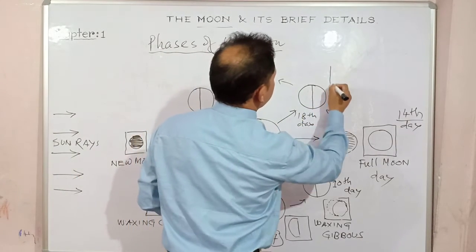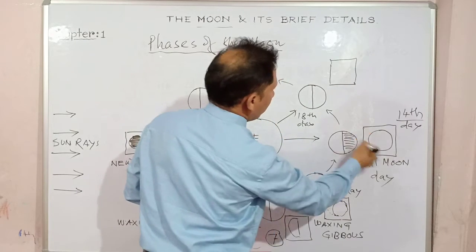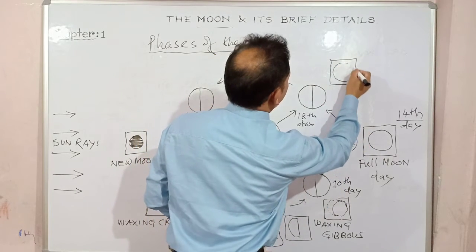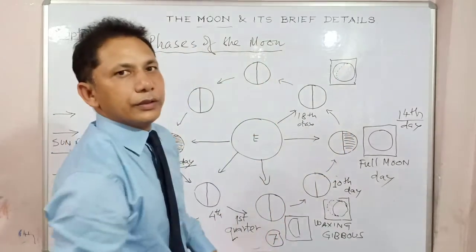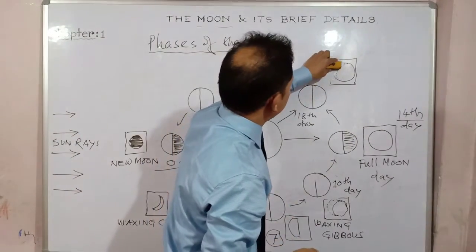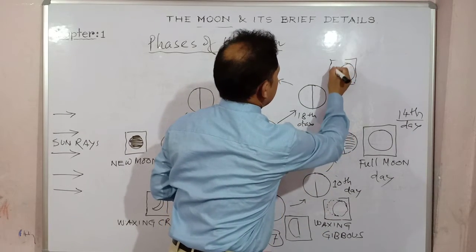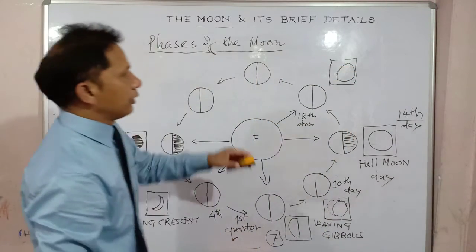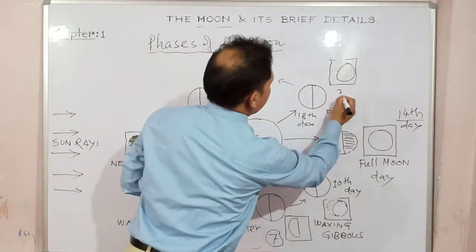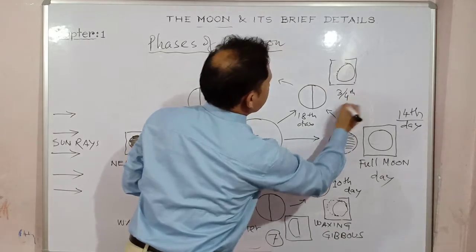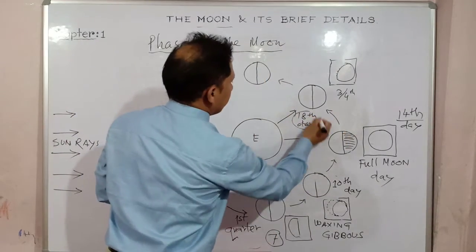You see, again from the full moon, 25% is already not visible, so it will come to this shape. That means slowly it is losing its size. That portion is not visible, right? So you can say again only 3/4 is visible. Clear? It is on the 18th day.